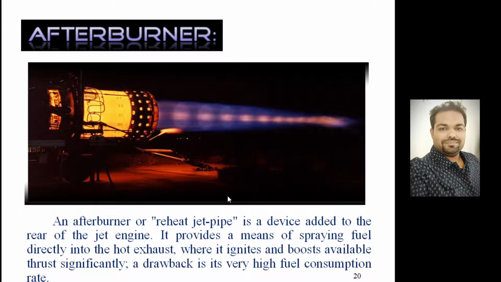If you look at the afterburner, as I said, due to material considerations, particularly the turbine blades, whatever materials we are using at present, we cannot cross a certain threshold value of temperature in the combustion chamber. That value is 1600 Kelvin. So that is the maximum possible temperature that can be generated within the combustion chamber.